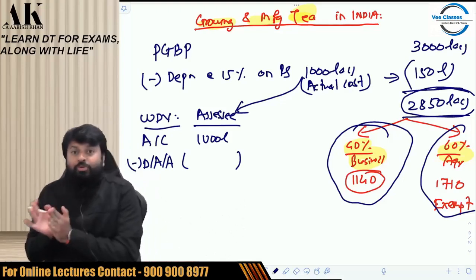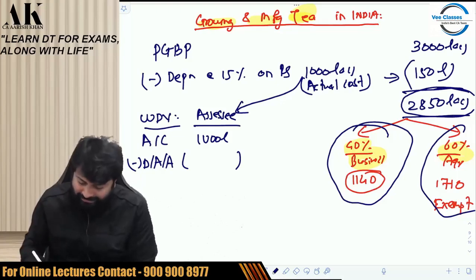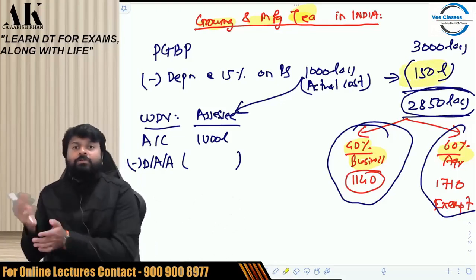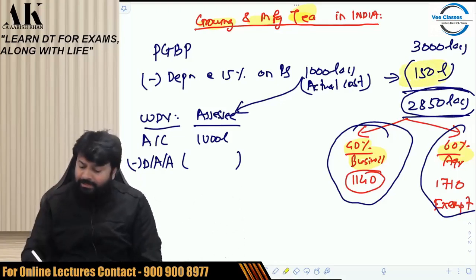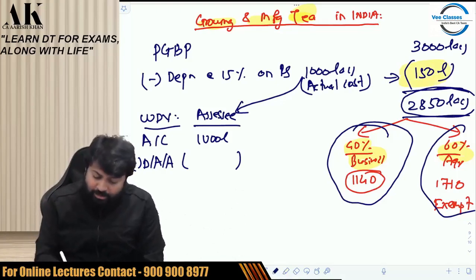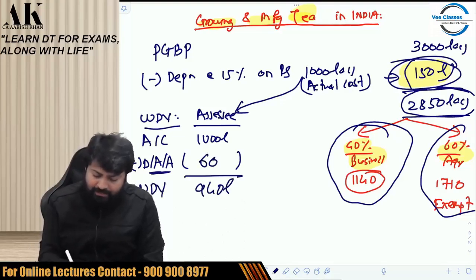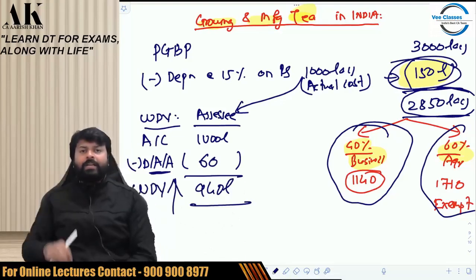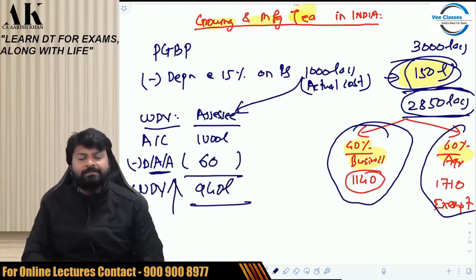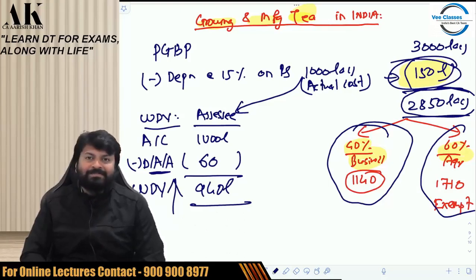So my actually allowed depreciation is only 40% of this amount, which comes to 60 lakhs. And the assessee is saying that my WDV for the next year is on a higher side, that is 940 lakhs. This is the argument made by the assessee.